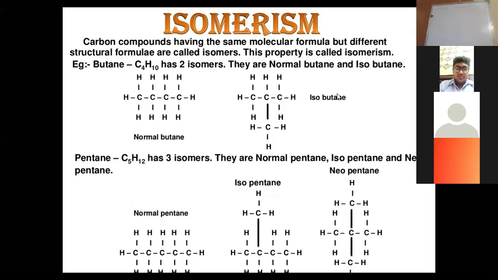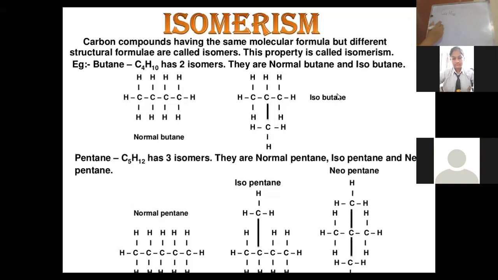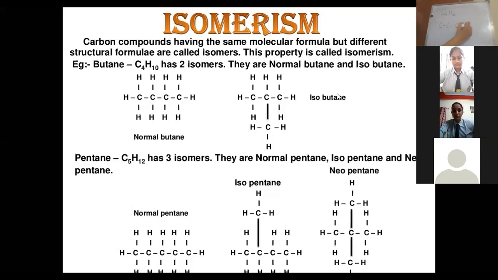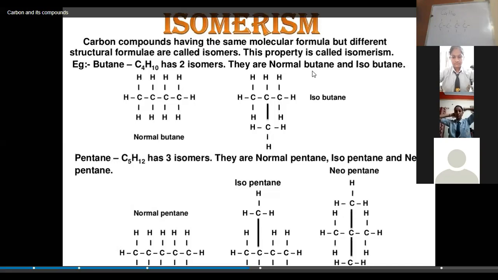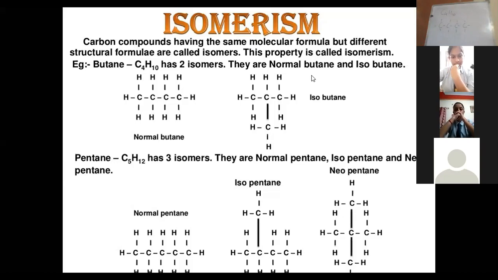For example, if I talk about the alkane, the fourth member of the alkane series, that is C4H10. One of the ways of arranging these 4 atoms of carbon can be like this, a simple long chain. They can exist in this structure also, like a long chain structure. Even they can exist in the branched structure also. Then we have to arrange 10 atoms of hydrogen.